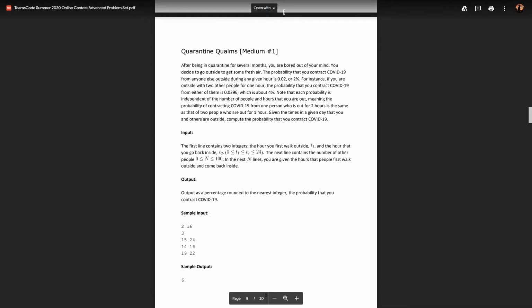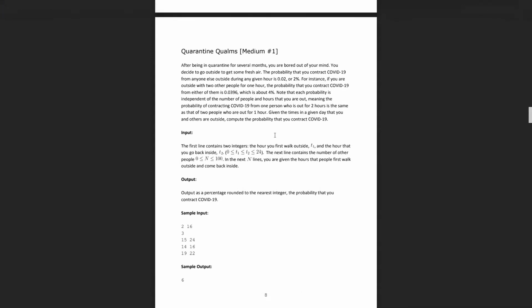So first I'll just read the input and output format. The first line contains 2 integers: the hour you first walk outside, t1, and the hour you go back inside, t2. These numbers are from 0 to 24, and t1 has to be less than t2. The next line contains the number of people outside, n, where 0 < n < 100, so a maximum of 100 people. In the next n lines, you're given the hours that people first walk outside and come back inside.